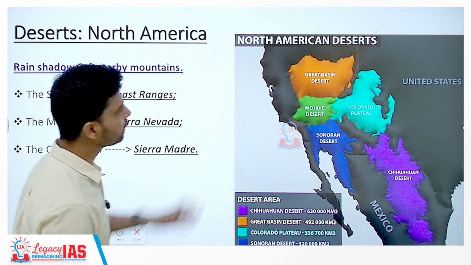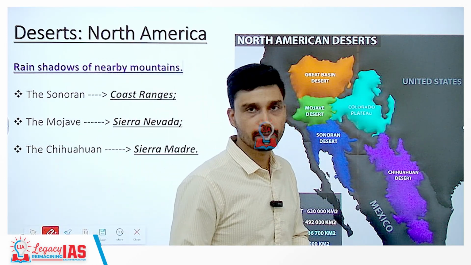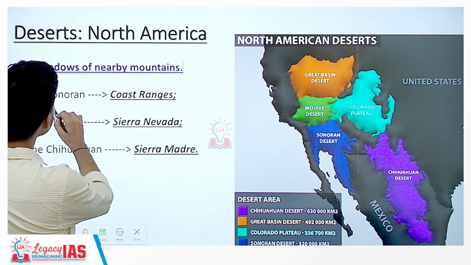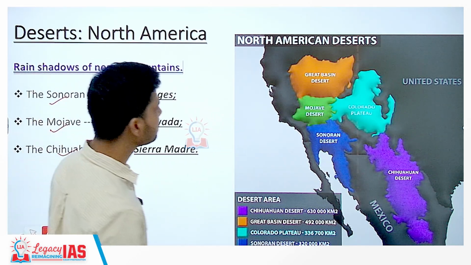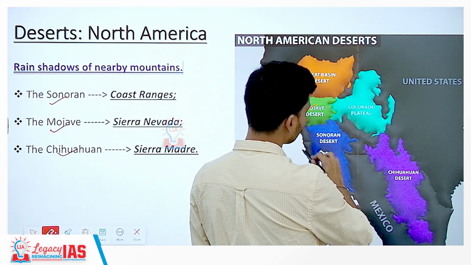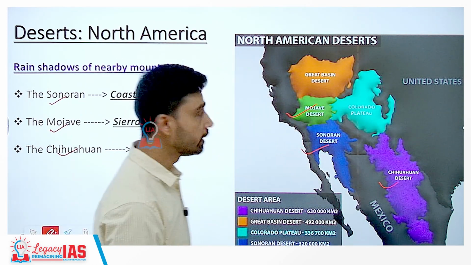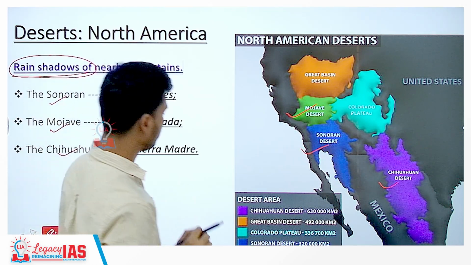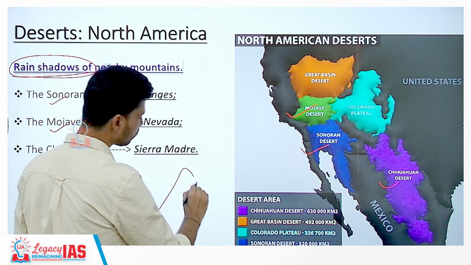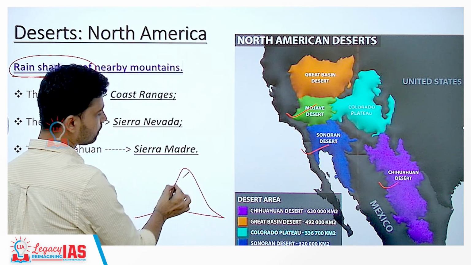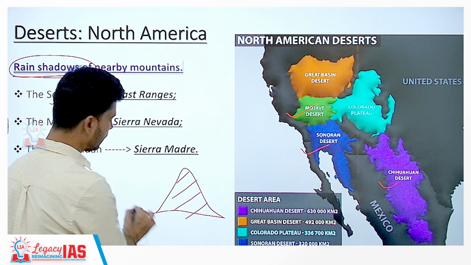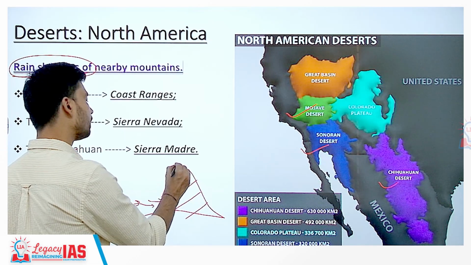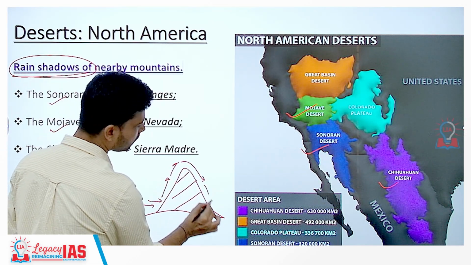Now, as you further move to the southwestern part of the USA, three important deserts you will find here. These deserts are the Mojave Desert, Sonoran Desert, and Chihuahuan Desert. All these three deserts are basically formed due to the rain shadow effect. The rain shadow effect we discussed when we talked about the South American continent: suppose this is a mountain range, and a warm and moist wind is coming like this, it is forced to rise up along this slope, and then it descends on the other slope.